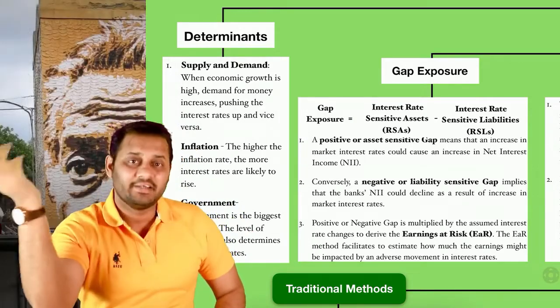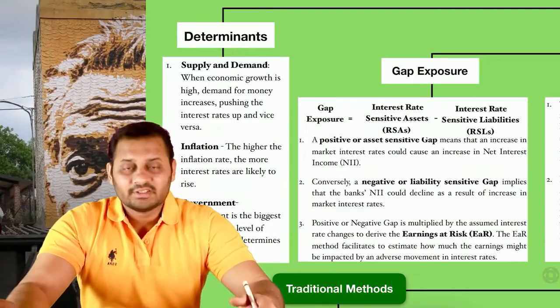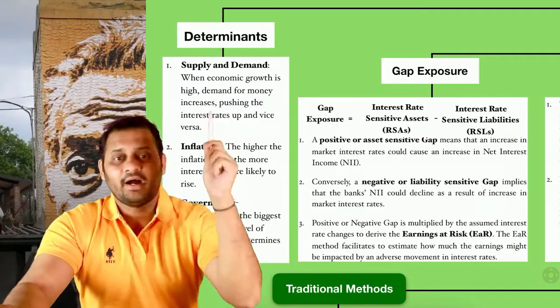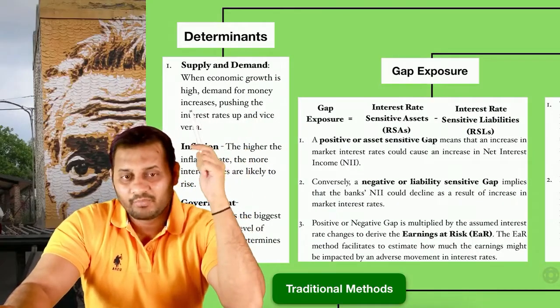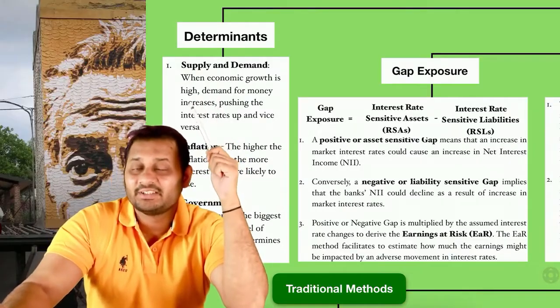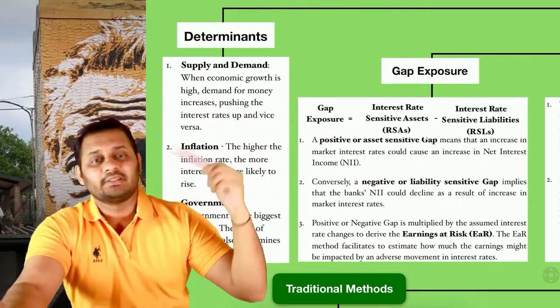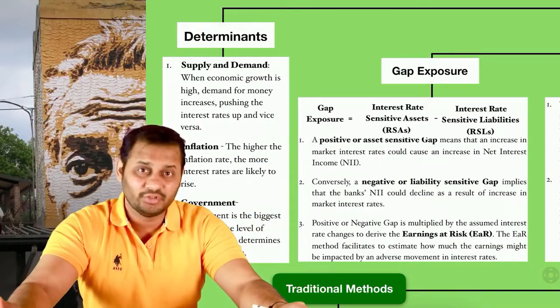If there is high demand, the interest rate will be high. It all depends upon the same concept of economics, that high demand means high price and low demand means low price. High supply means low price. Inversely, supply is inversely related to the price. Same here, supply is inversely related to the interest rate and demand is directly proportional to the interest rate.